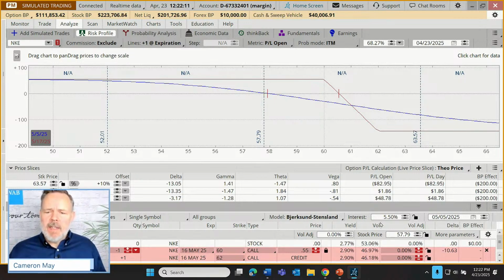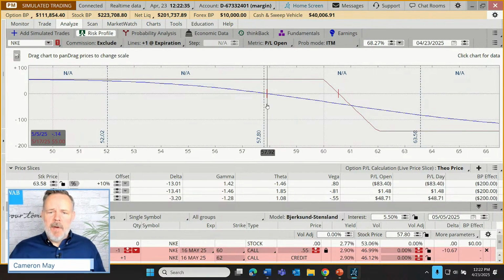So if our volatility were to rise between, let's say, now and the 5th of May, that could actually slow down profit accretion. It might actually create losses. But here's a volatility adjustment tool right here. Let's just start hitting the plus button. Let's make an assumption that volatility does rise.